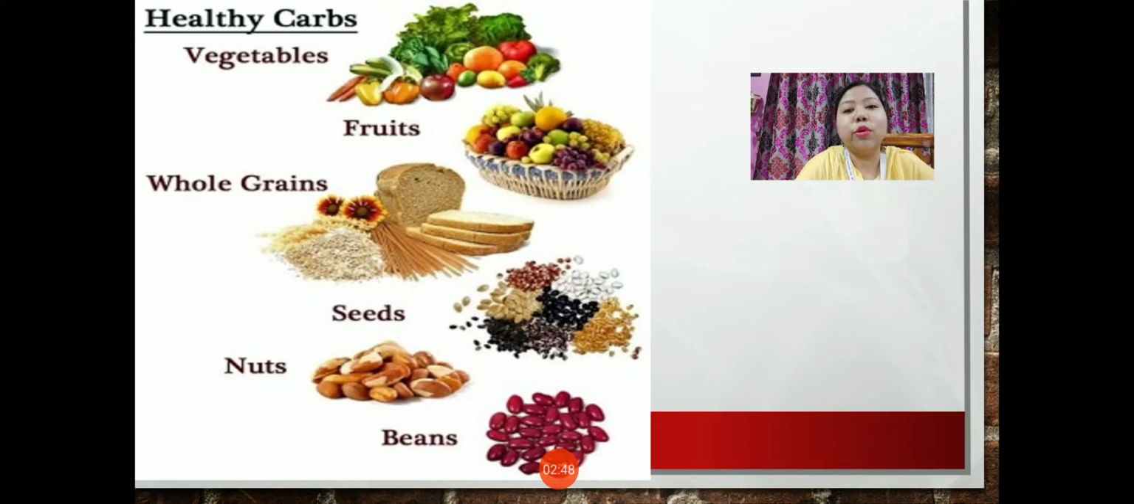Carbohydrate is a source of energy for our body, and without carbohydrate rich food we cannot get energy for our day-to-day life. Now from where do we get the carbohydrate? So we get carbohydrate from carbohydrate rich food that are vegetables, fruits, whole grain, seeds, nuts and beans. So the carbohydrate is present in this food in the form of starch and sugar.